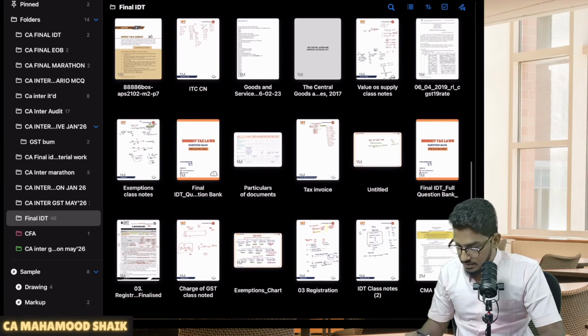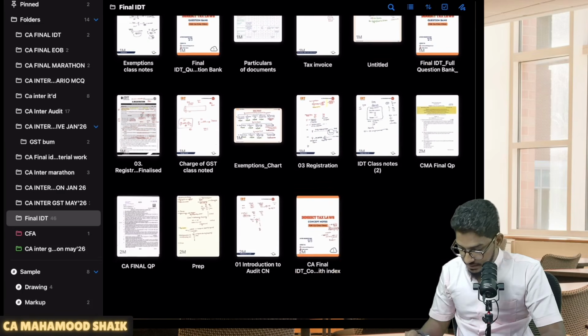I will try to cover the amendments also. There are some amendments covering this area. I will try to cover those amendments as well.